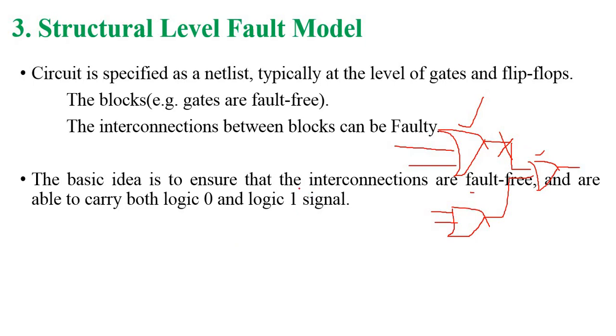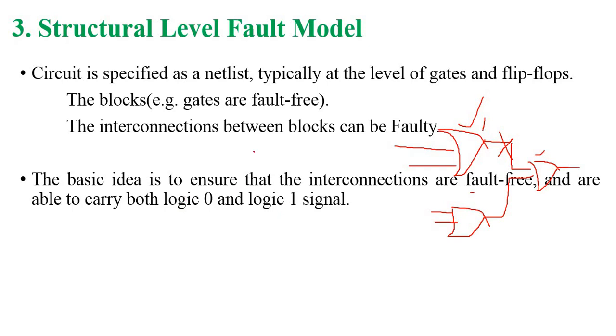The basic idea is to ensure that the interconnections are fault free and are able to carry both logic 0 and logic 1. That means whenever this circuit carries 0, it is independent of the output of this OR gate. Suppose the OR gate output is 1, but because of accidental defects in the interconnection, it is always logic 0, which is independent of the 1.